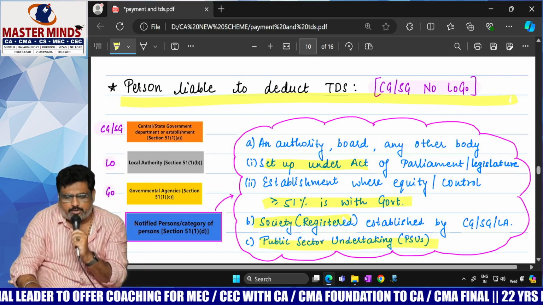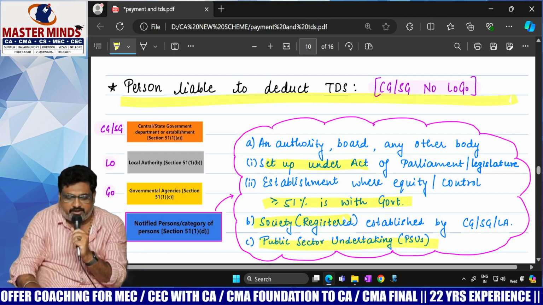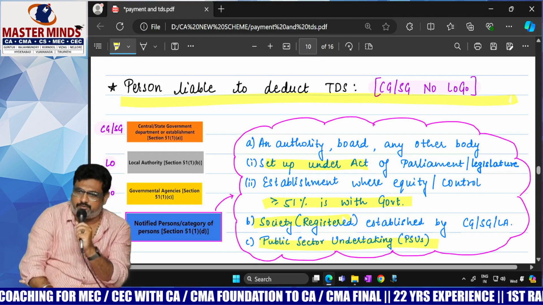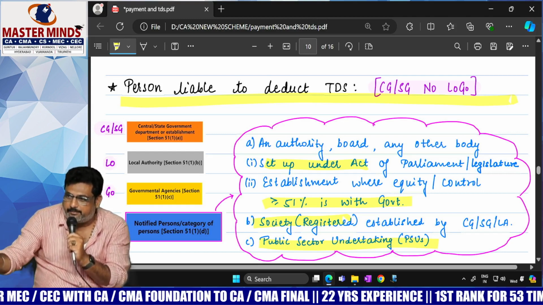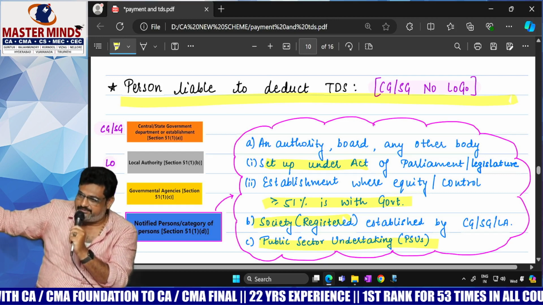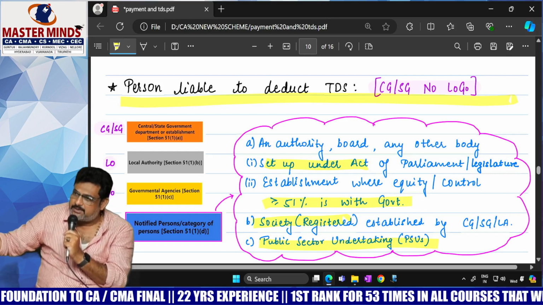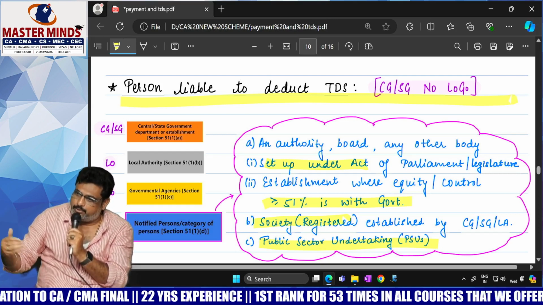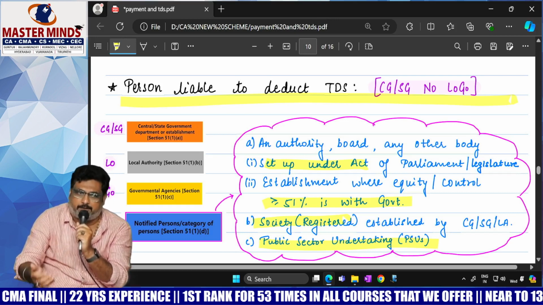In total, we can say 1, 2, 3 plus 3, a total of 6 persons will be the specified recipients. What is the summary of those 6 points? If the recipient is government or government related persons and the contract value is more than 2.5 lakhs, in those cases the concept of TDS will be applicable.